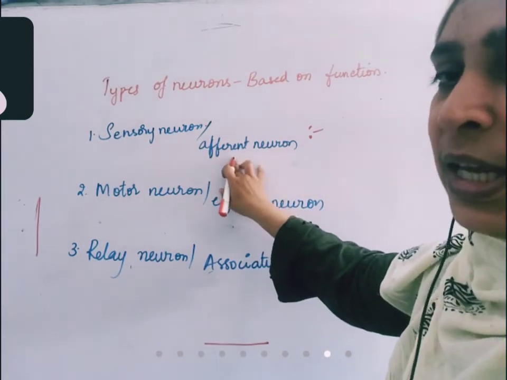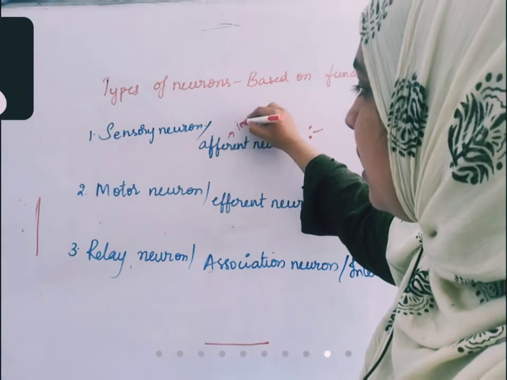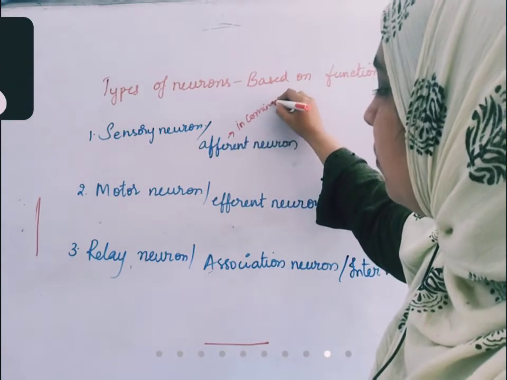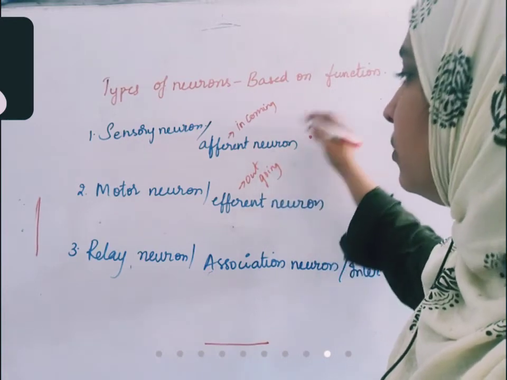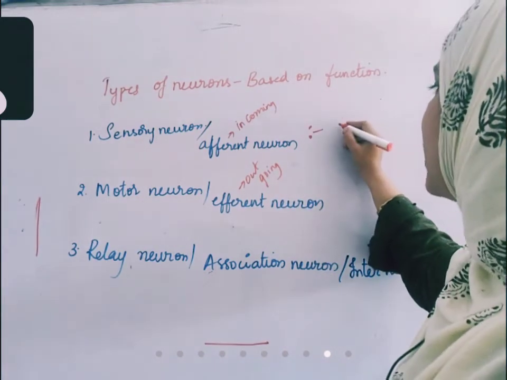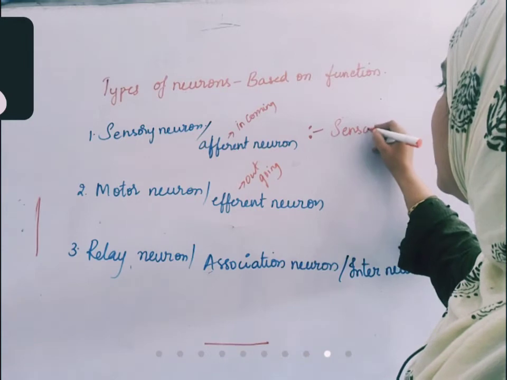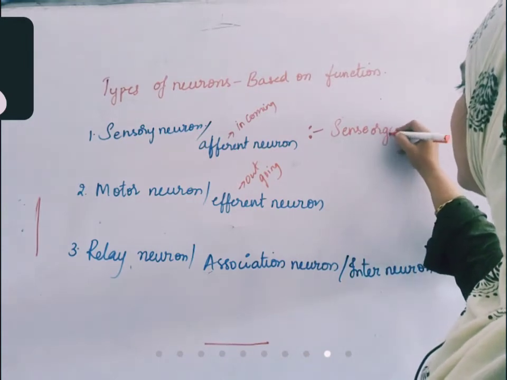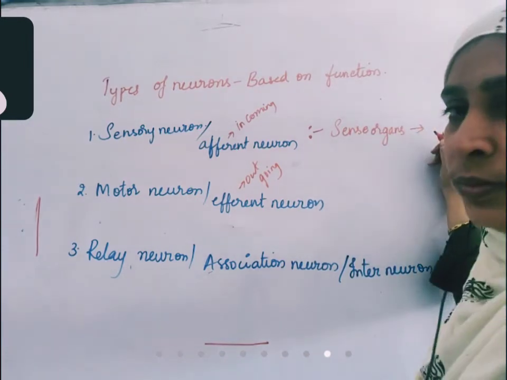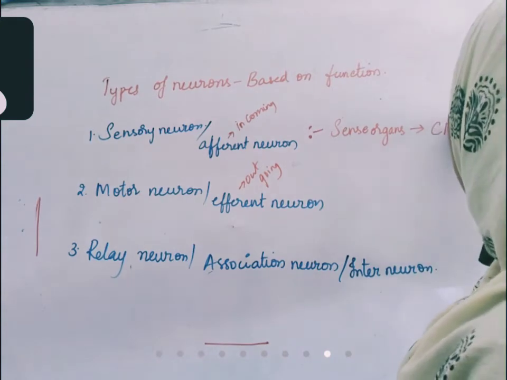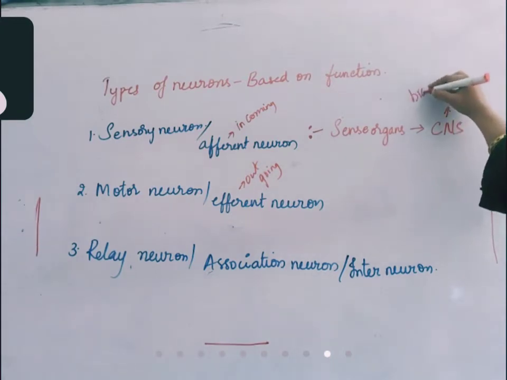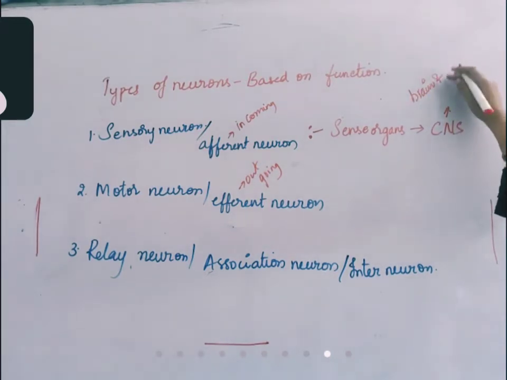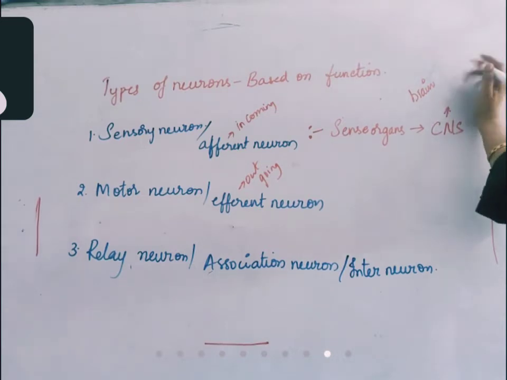Afferent means incoming. Efferent means outgoing. So sensory neurons carry messages from sense organs to the central nervous system. What do you mean by central nervous system? The brain and spinal cord are called the central nervous system.